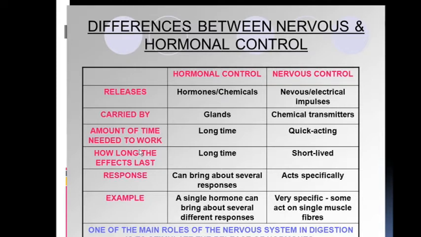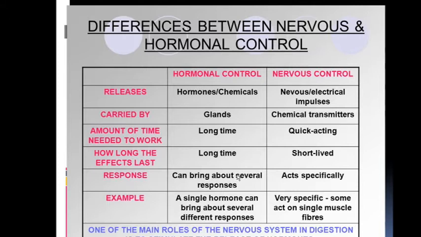Amount of time needed to work: hormonal control needs a long time, and nervous control is quick acting. How long does the effect last? Hormonal control lasts for a long time, and nervous control only for a short time.